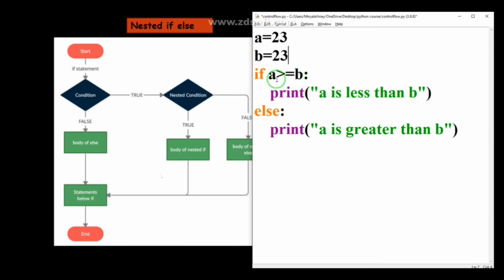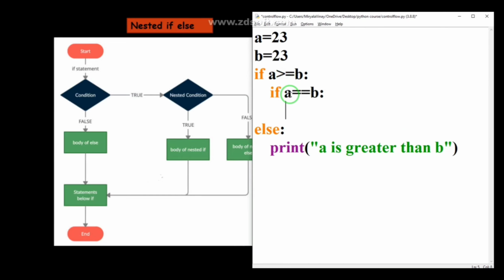I want to check the condition that a is greater than or equal to b. I want to check another condition also in the if statement only, something like this: if a equal to b. Again I am writing an if statement, guys. See, inside if I am writing another if statement, and I am mentioning the condition that if a is equal to b.